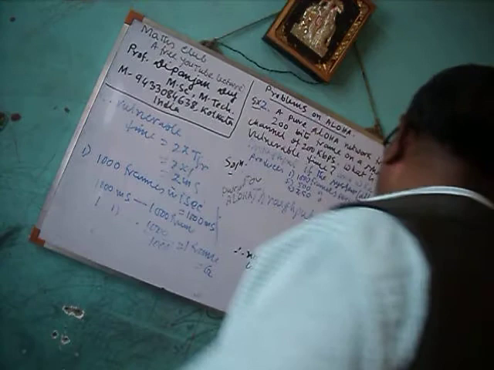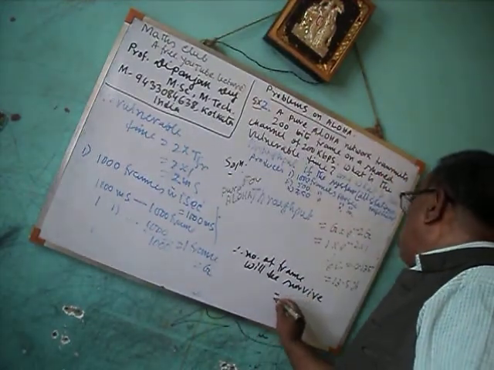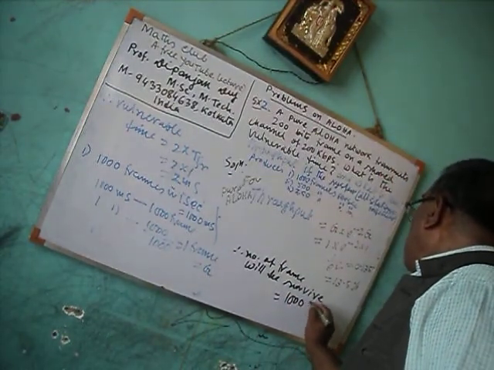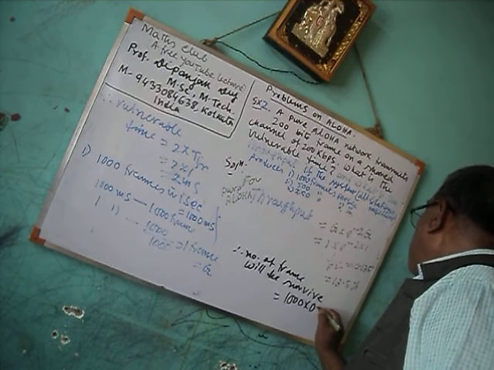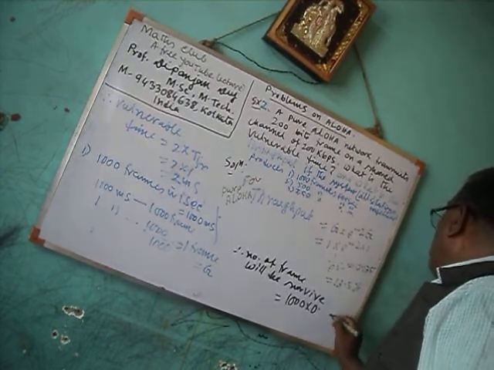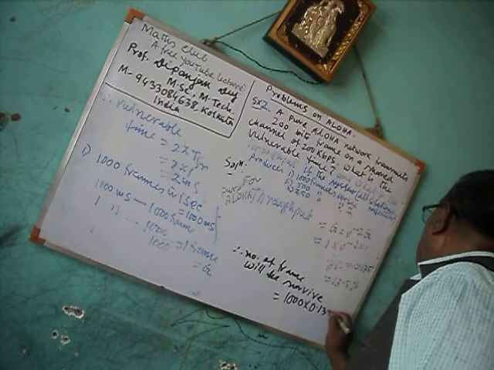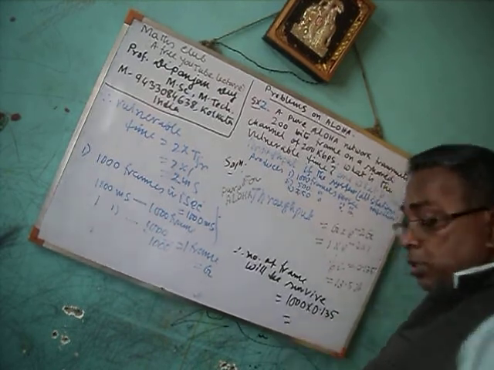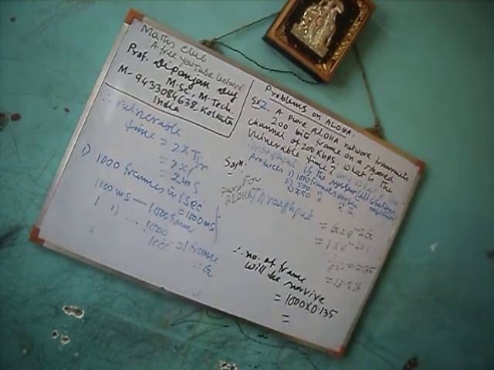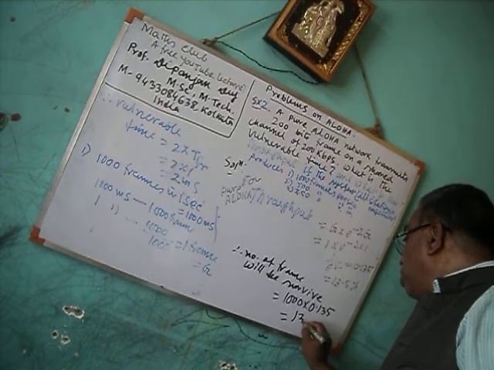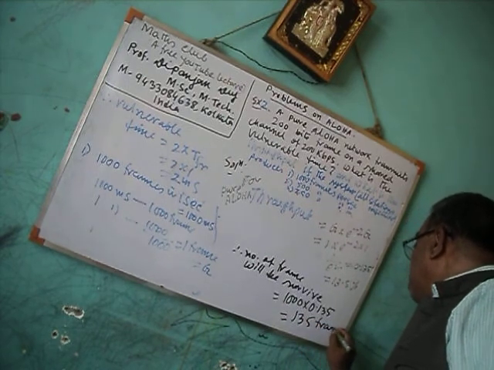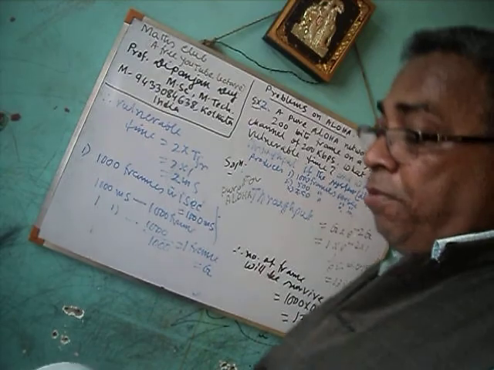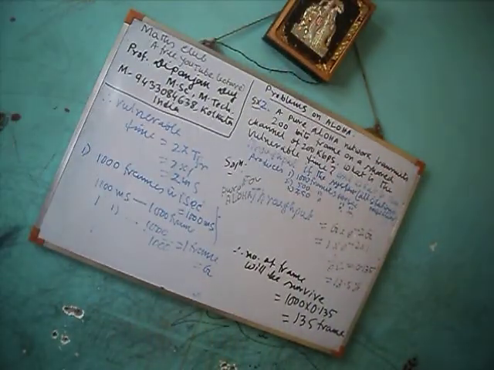Number of frames that will survive is equal to 1000 into 0.135. This value is the throughput. This becomes 135 frames. So we can say 135 frames.